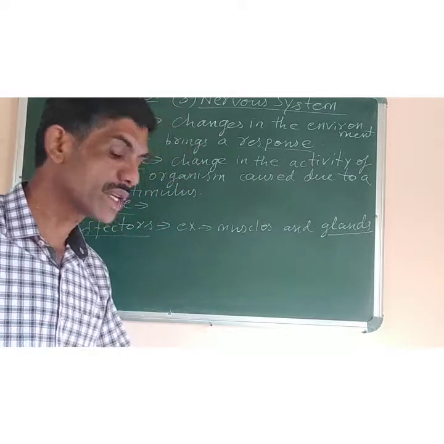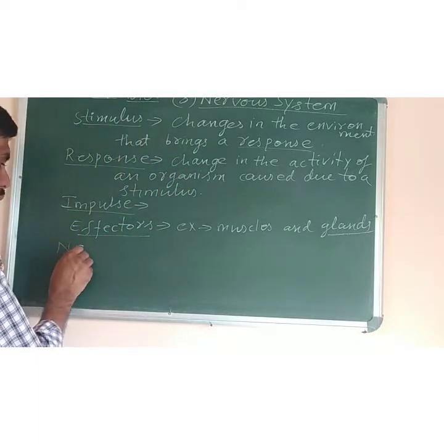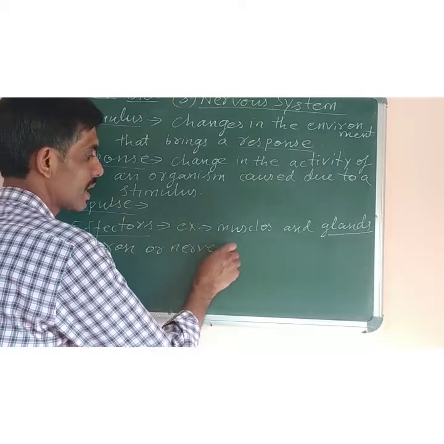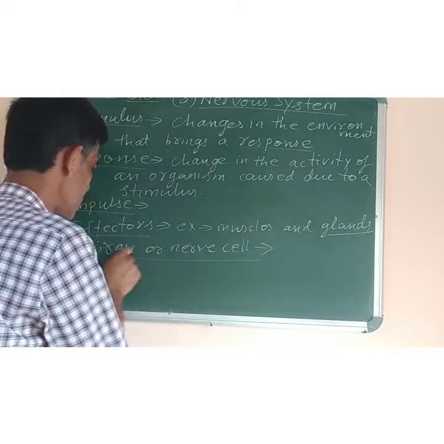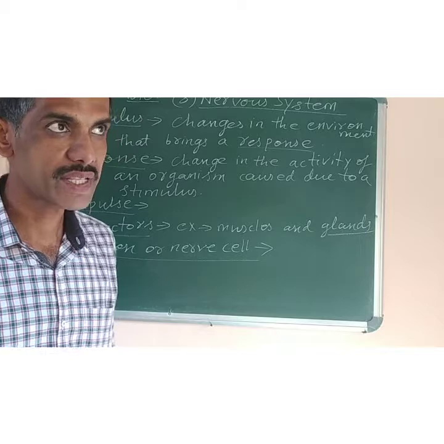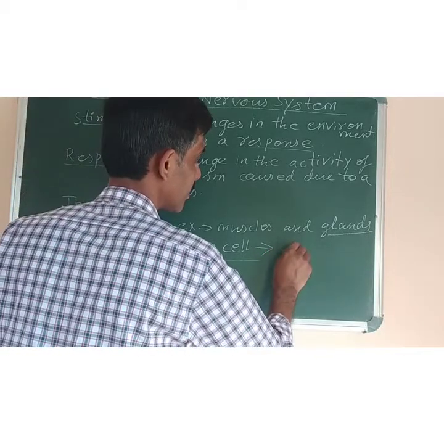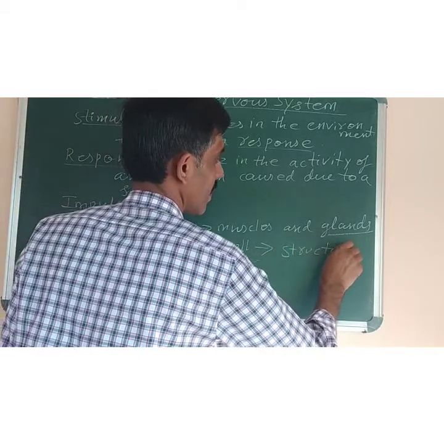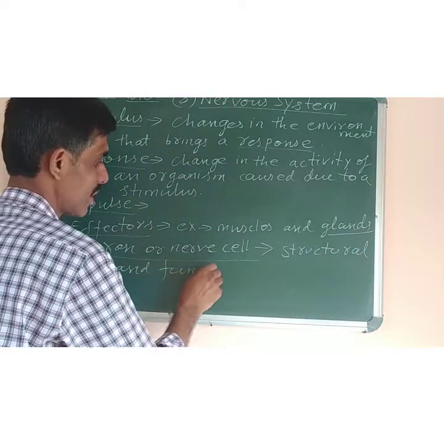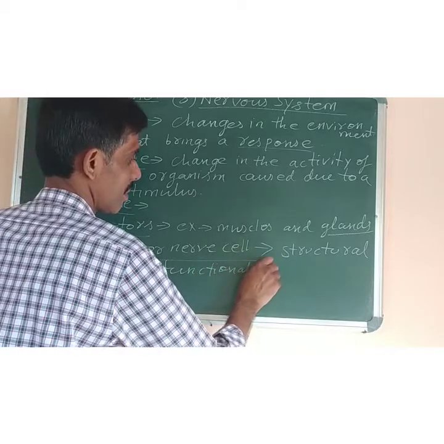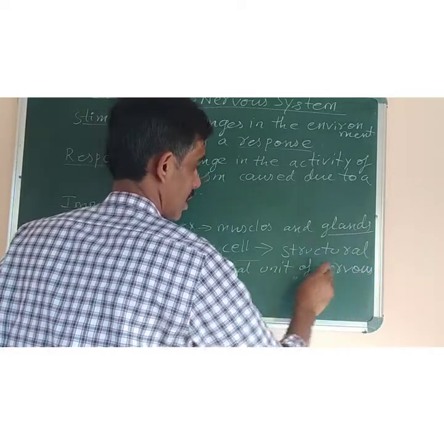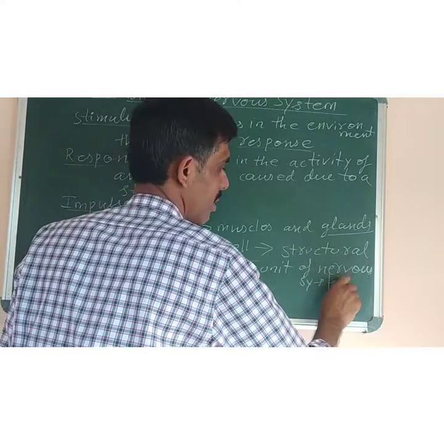Now next is neurons. We have to start with what is a neuron or nerve cell. Neuron or nerve cell is the structural and functional unit of the nervous system. How to define it? The structural and functional unit of the nervous system is called neuron or nerve cell.